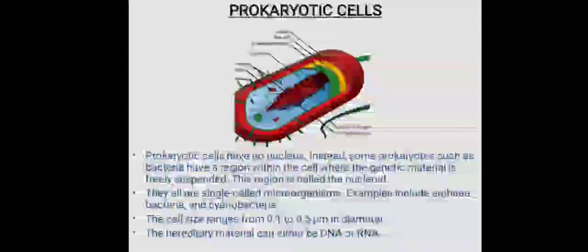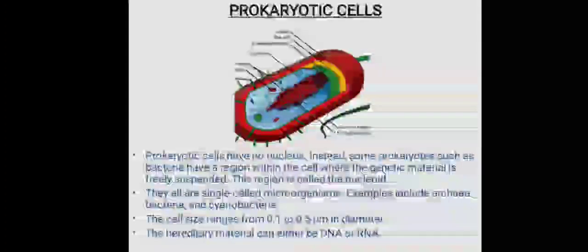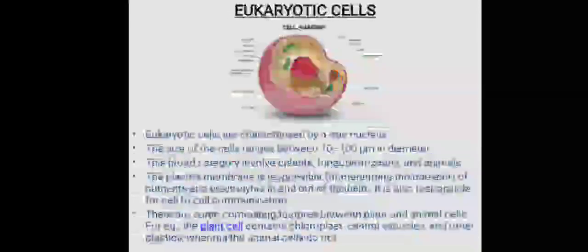They are all single-celled microorganisms. Examples include bacteria and cyanobacteria. The size of prokaryotic cells is between 0.1 to 0.5 micrometer in diameter. The hereditary material can either be DNA or RNA.